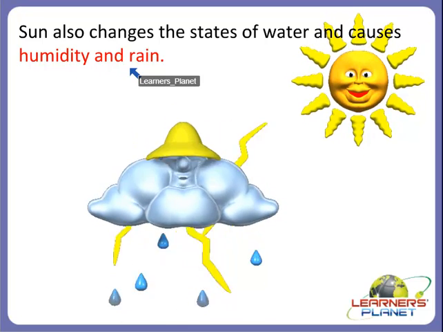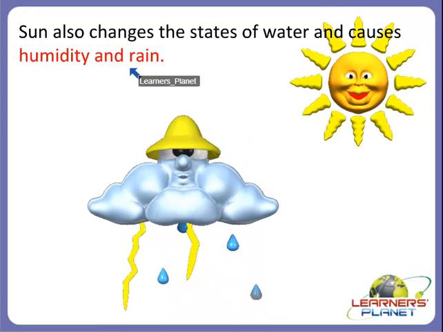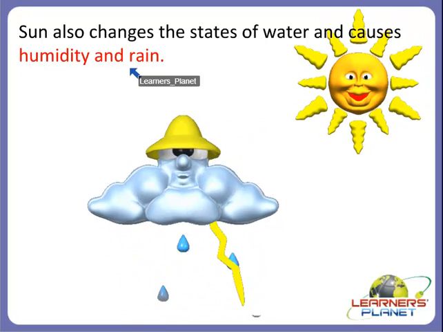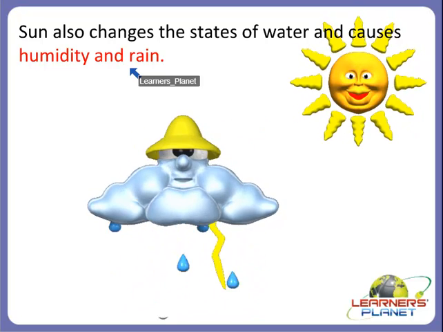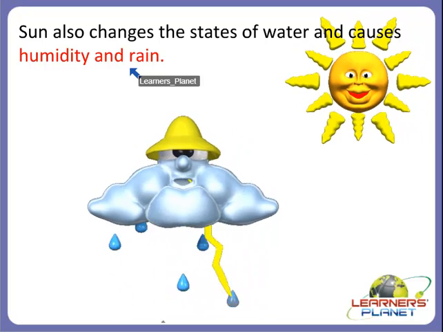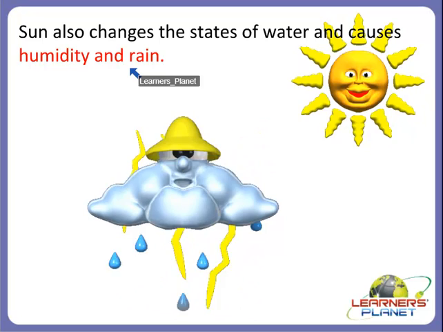Alright children? So what happens actually when the air is lighter? When it is heated up due to sun, the warm air rises up, right? And the cool air then comes in to take its place, alright? And this movement of air causes winds.